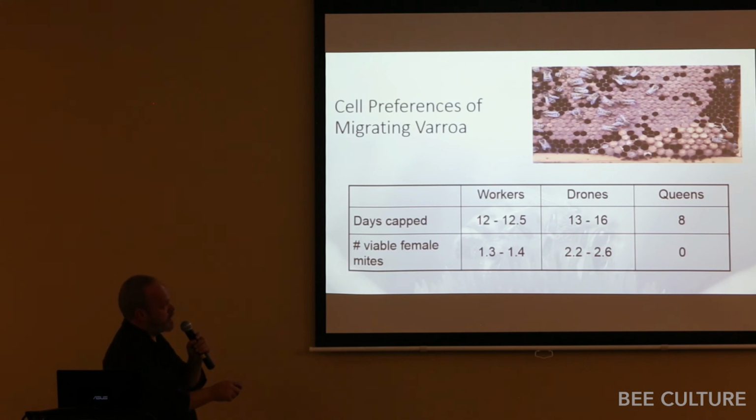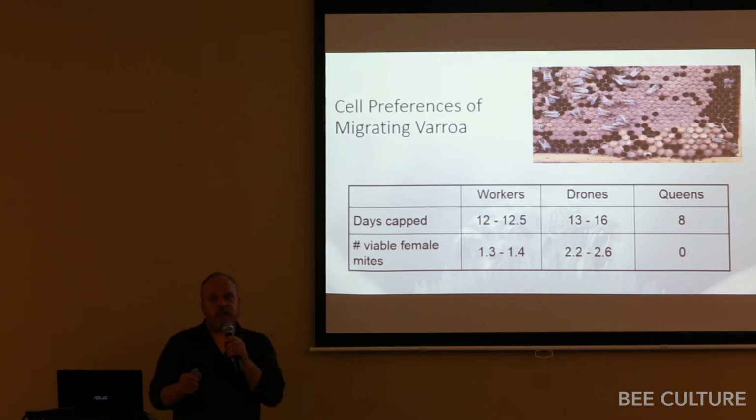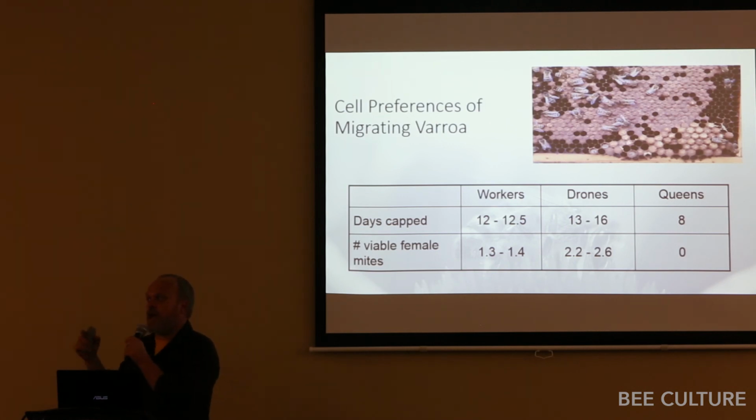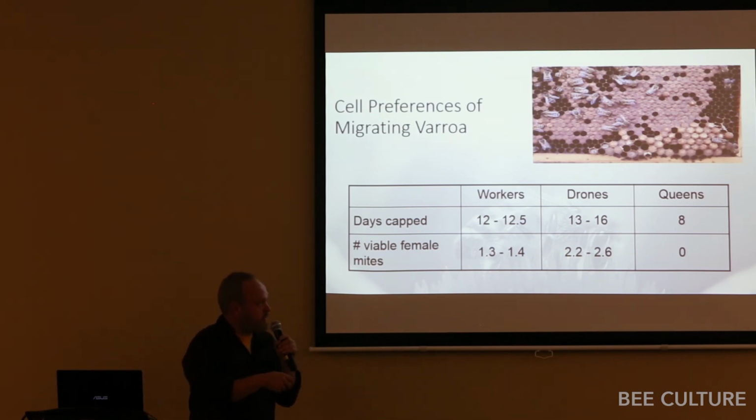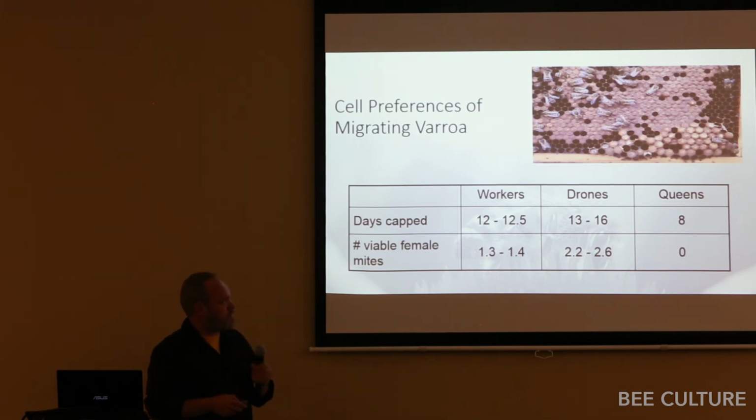In workers, they're capped only between 12 and 12 and a half days, which means they have half as many kids that successfully emerge. So that's why drones are this great breeding ground, and that's why Varroa mites really do prefer drones. Varroa mites do invade queen cells, but queen cells are not capped long enough to have any viable offspring. And so even though you might see it there, they're not reproducing successfully in those queen cells.